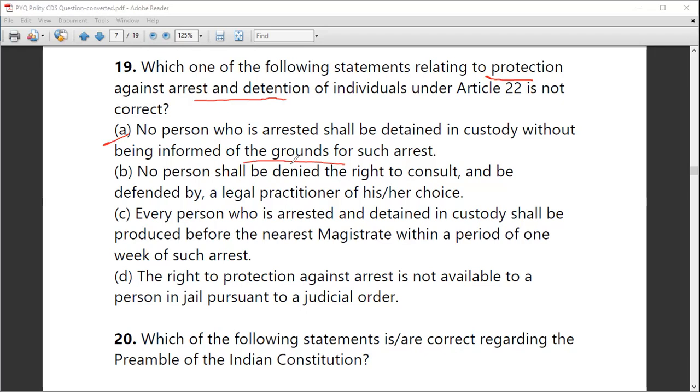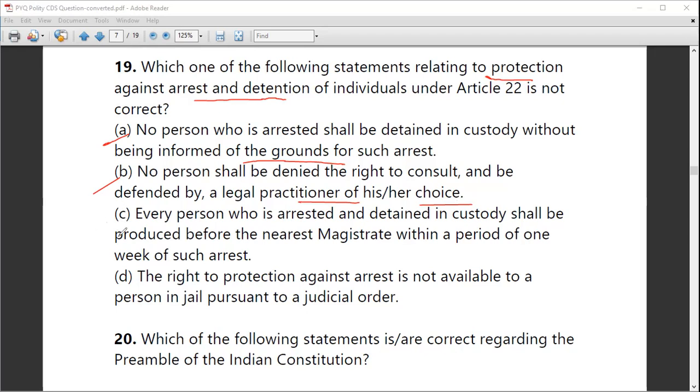That information has to be clear to that particular culprit. Next is statement B. No person shall be denied the right to consult and be defended by a legal practitioner of his or her choice. Yes, you are free to choose the legal practitioner who will defend you. Okay, so that is also correct.